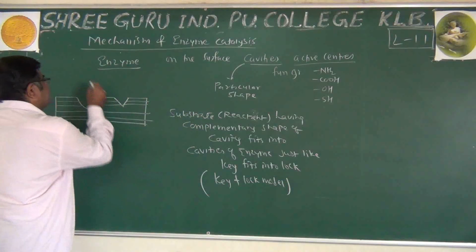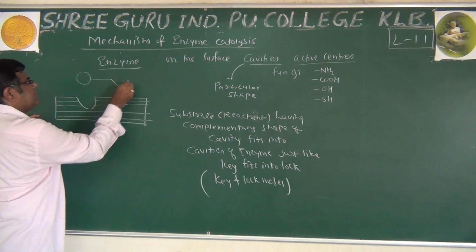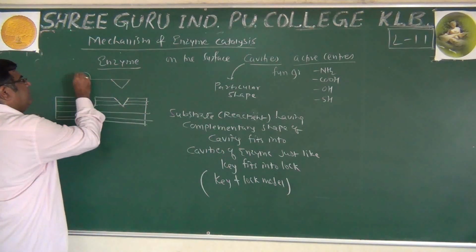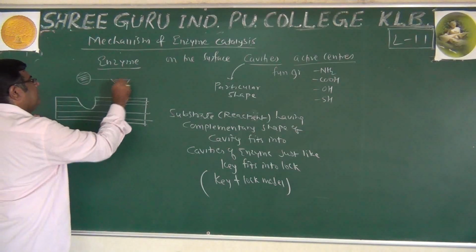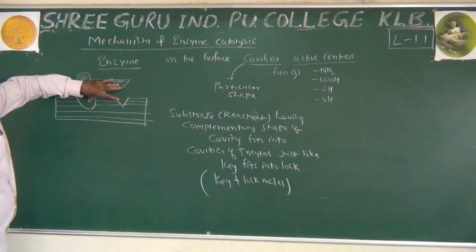Suppose we have this substrate reactant which has this type of arrangement. It may be fixed into this too.